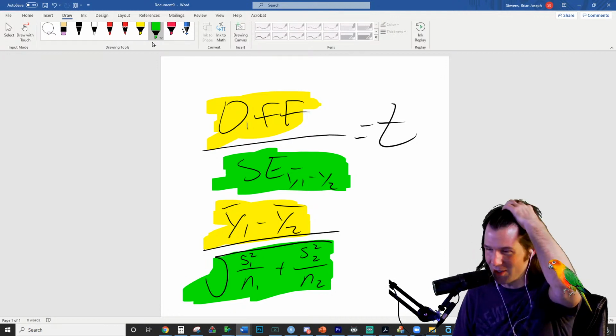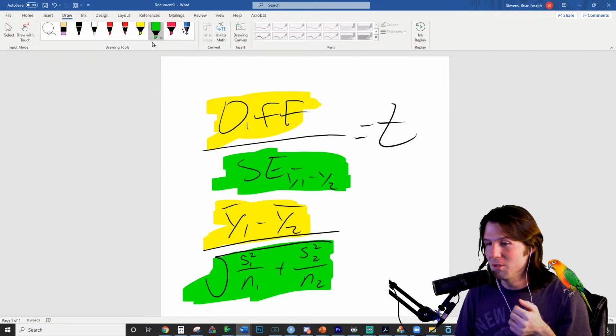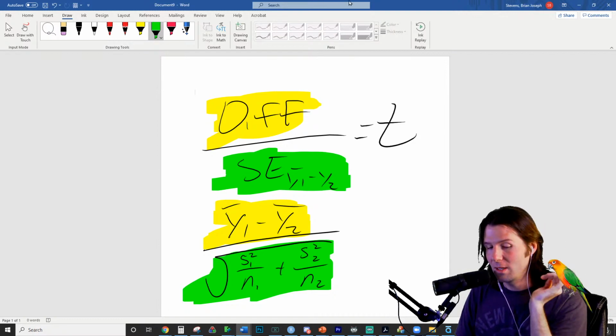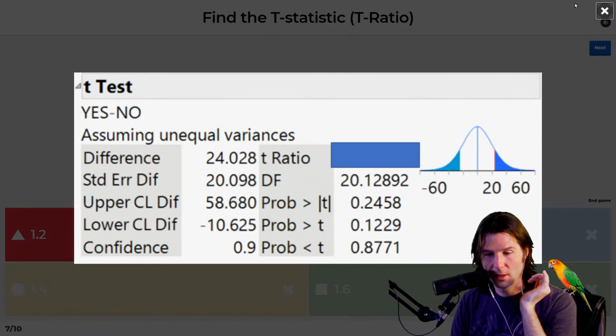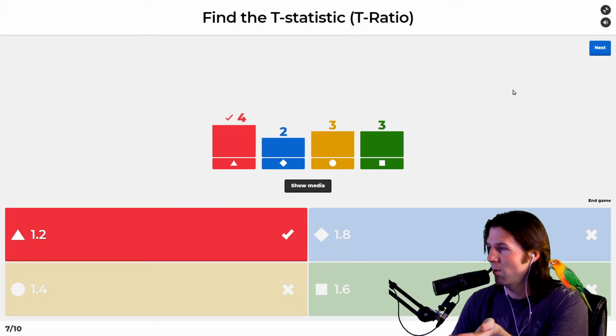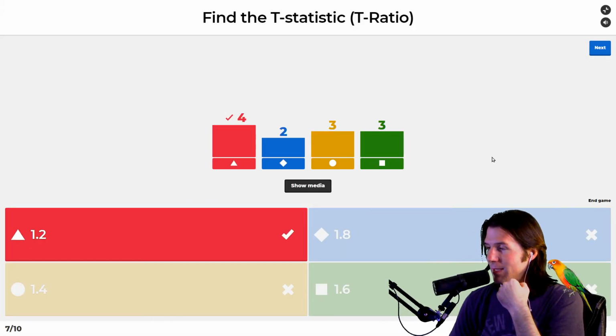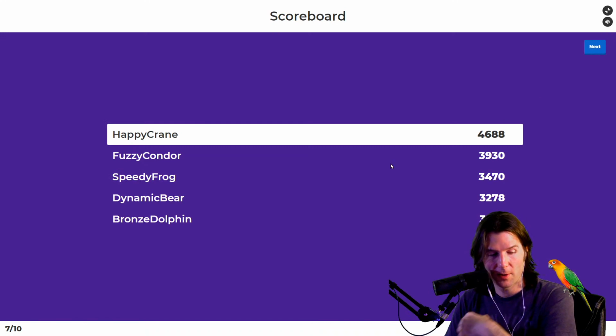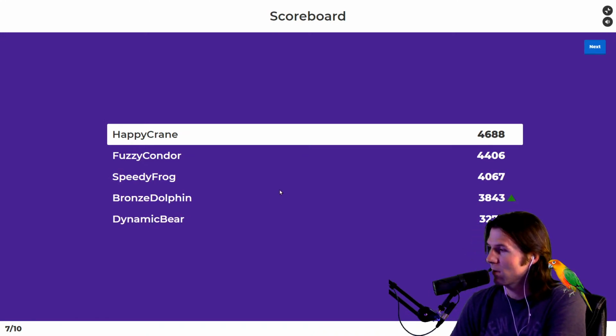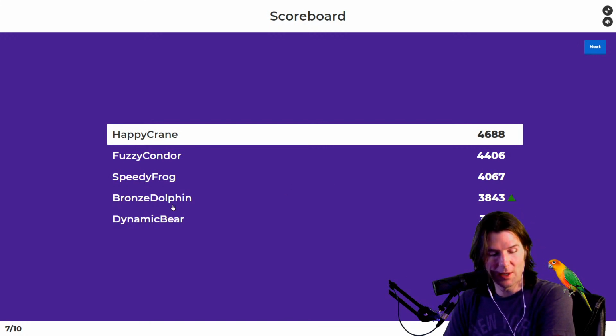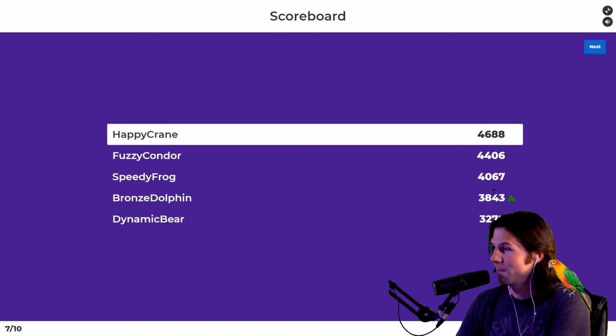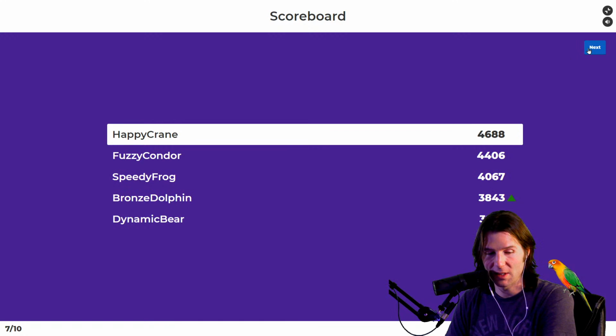Yeah, I know equation sheets are so nice. You just need to know how to use an equation. Still, that is so weird, Victoria. I'm so sorry, Victoria. And you got it. You know how to do it. No. Francis is rooting for everybody. We need Happy Parrot on here. Fuzzy Condor. Maybe that's a condor? I don't know. So let's continue on here. Bronze Dolphin, I'm rooting for Bronze Dolphin. You got my vote of success right here.